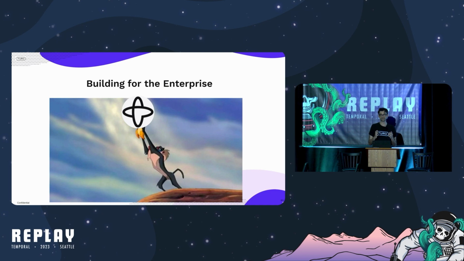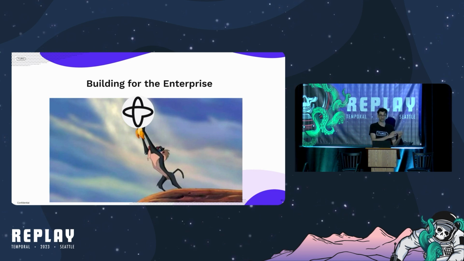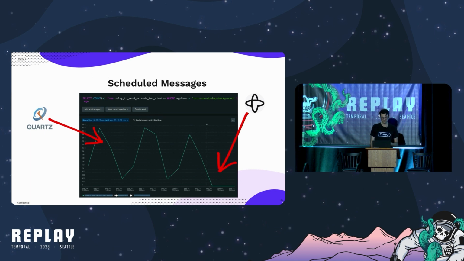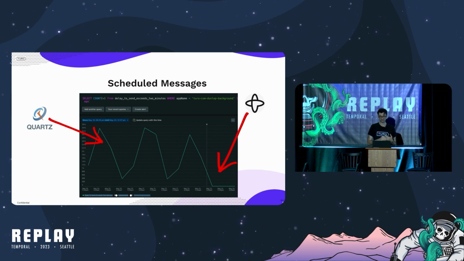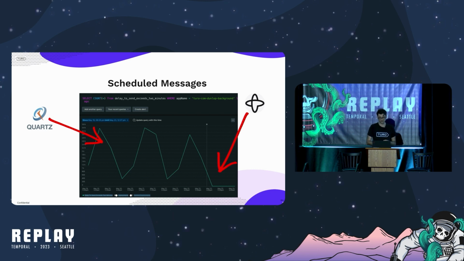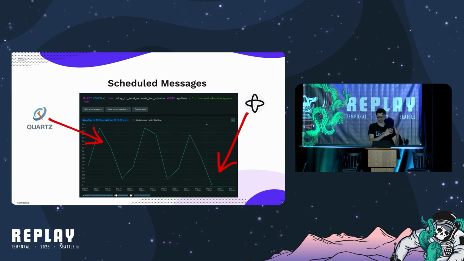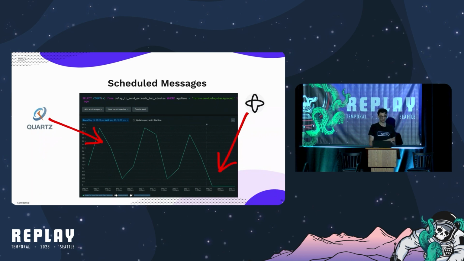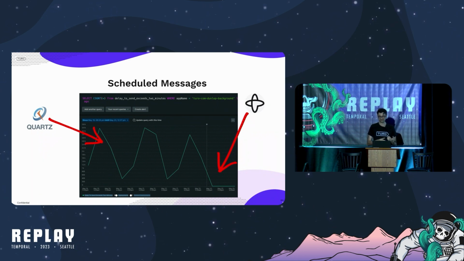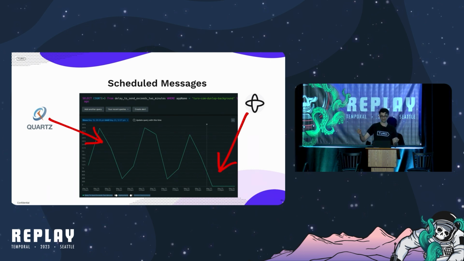Additionally, we began to evangelize the power of Temporal in our various guild meetings. Everybody immediately was on board. One of the teams that had reached out to us was one of our host teams that had recently used Quartz to develop a new feature. This popular feature, called scheduled messages, allowed hosts to create their own messages, such as welcome, thank you, etc., which were to be sent to guests at their own picked cadence.